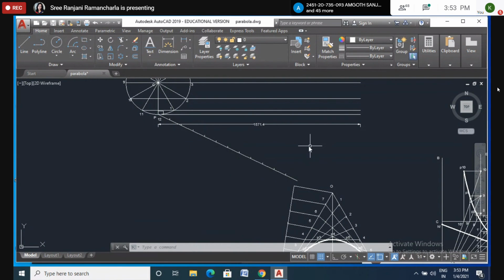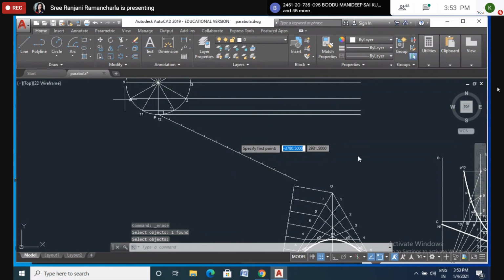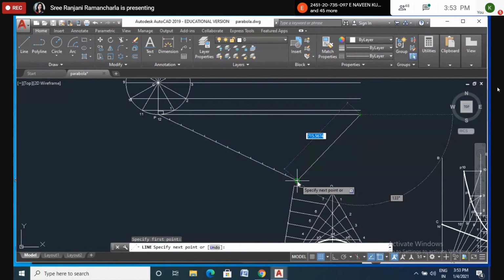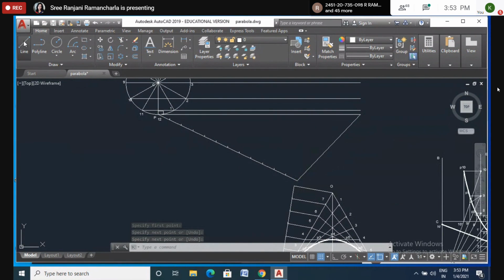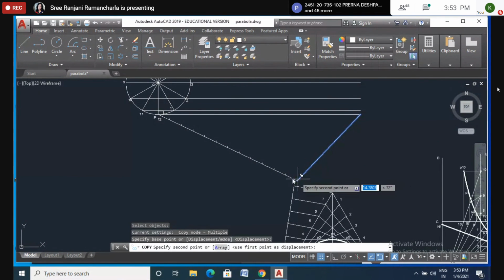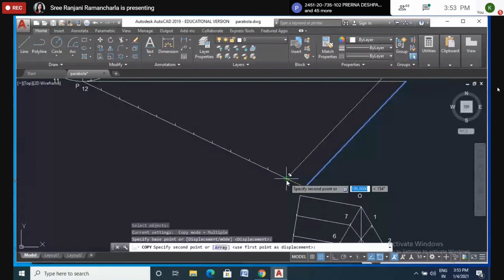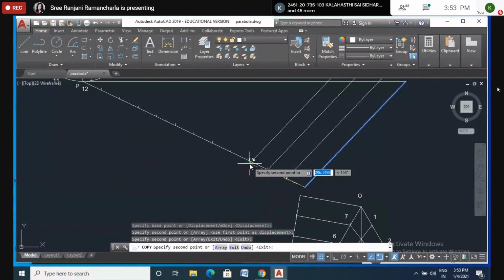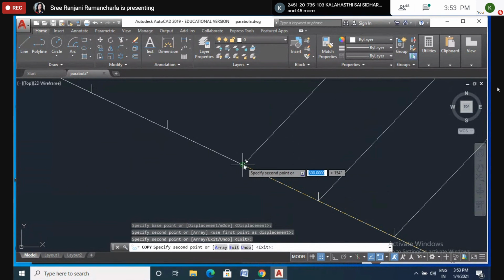12 equal parts. Now after dividing into 12 equal parts, just join this end of the line and this end of the line. That's it. After joining this one, draw the parallel lines passing through all these points. So here I will make a copy. See here. So you also draw parallel lines in your way using a scale or roller.